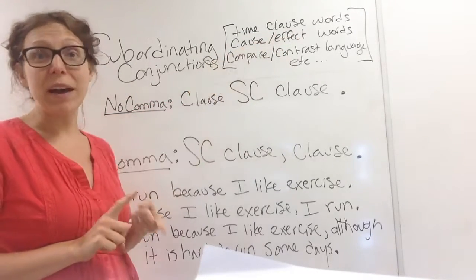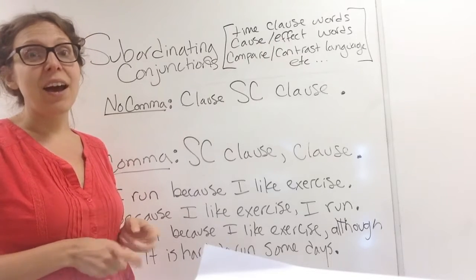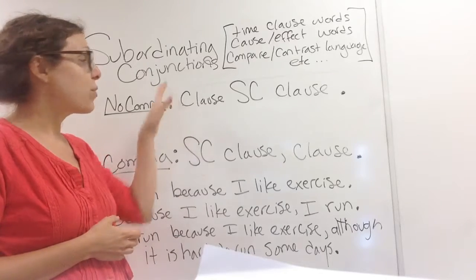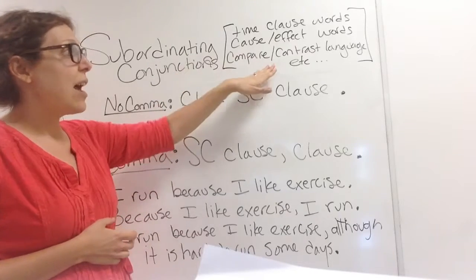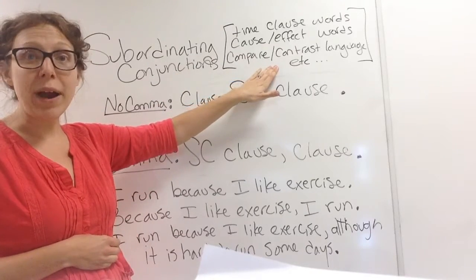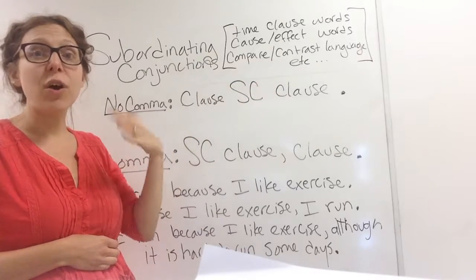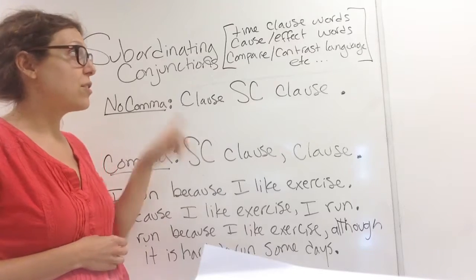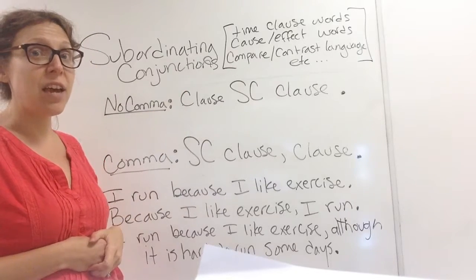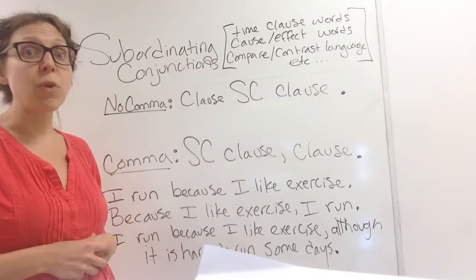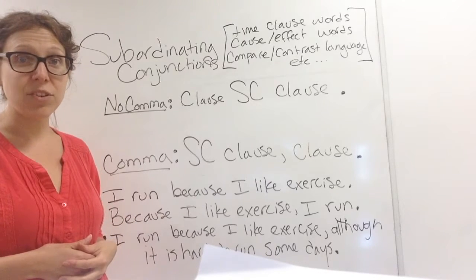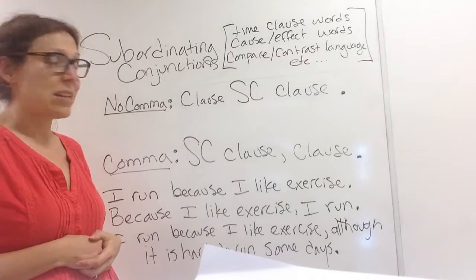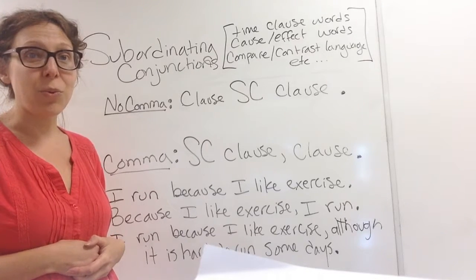Cause and effect words, because, so that. Some other cause and effect words, like now that, are also considered subordinating conjunctions. And then compare and contrast language like whereas. There's also some words that show contrast like although or even though. So these words are all considered subordinating conjunctions. For examples, I'm going to use the two most common subordinating conjunctions, although and because, so that you can see some example sentences on the board.